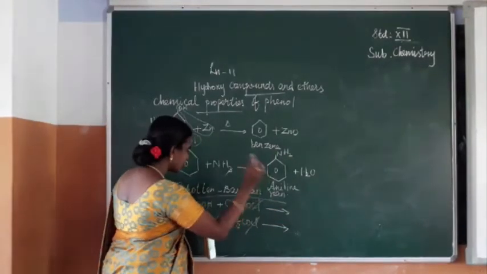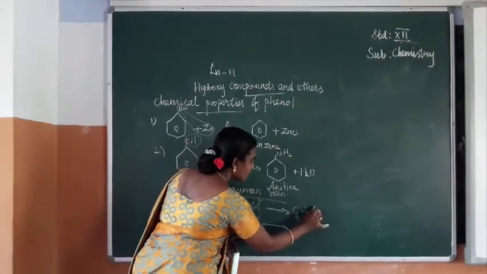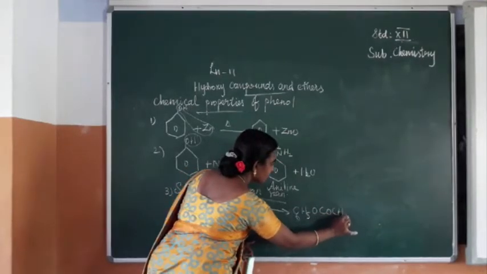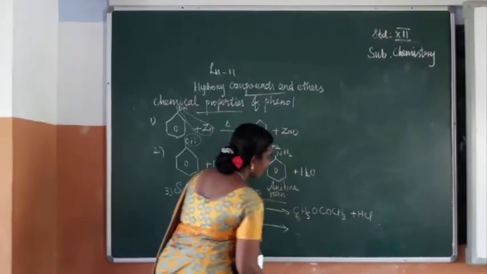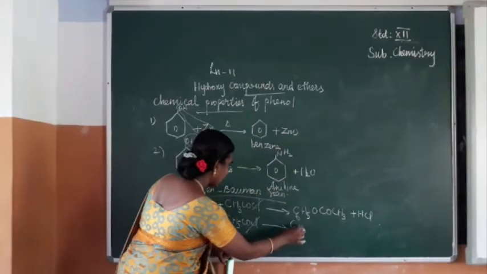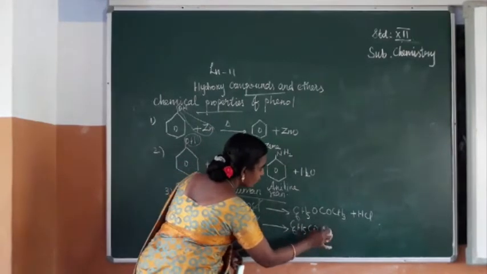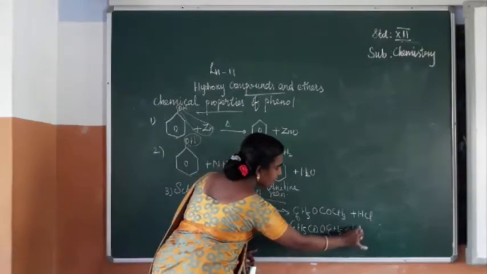So we can write like this: C6H5OCOCH3 plus HCl. Here, C6H5COOC6H5 plus HCl.